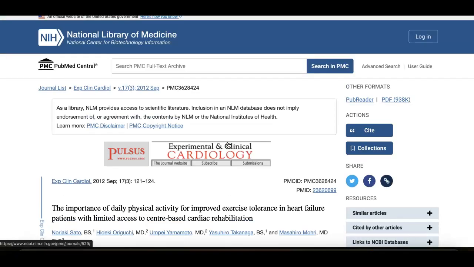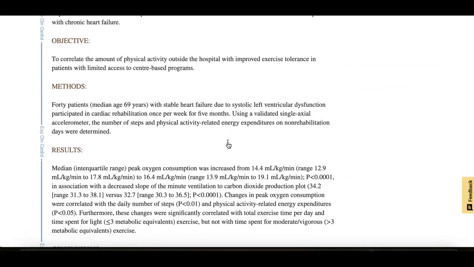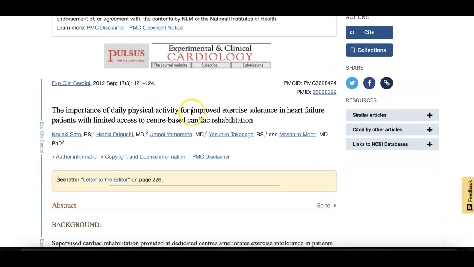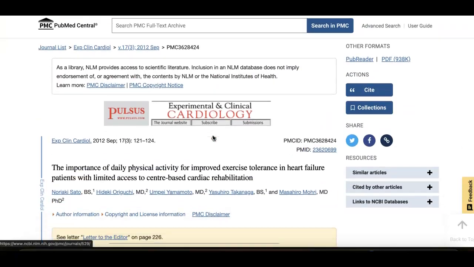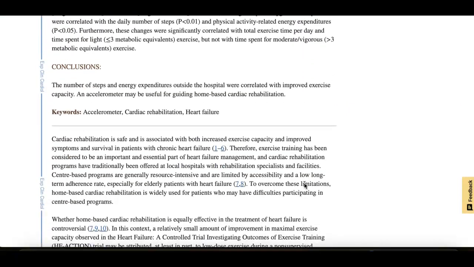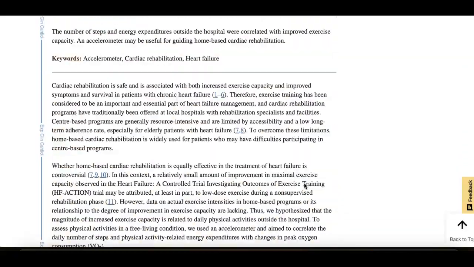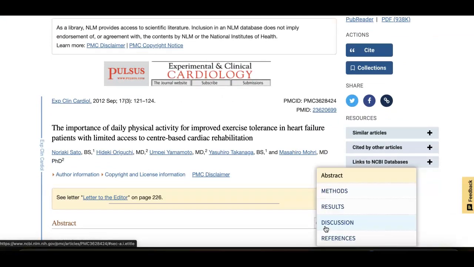So some of these like this, I'm already logged in on the platform, so it takes me on the daily exercise, importance of, directly to one of these peer-reviewed sources, the importance of daily physical activity for improved exercise tolerance and heart failure. So this would be one of the reports you could read through. You can start with the abstract, read the background, objective, methods, and results, and then read the whole entire report that's down here. And what are very helpful to you guys are the go-tos, the abstracts, something like this, and you can actually just review that.